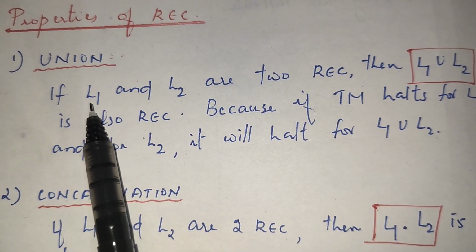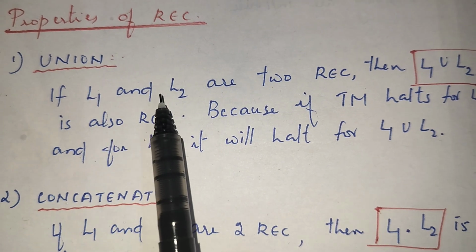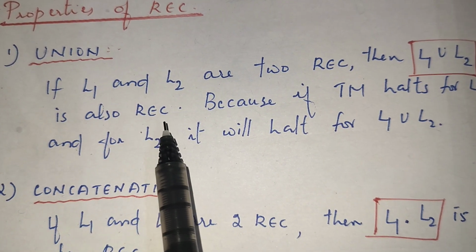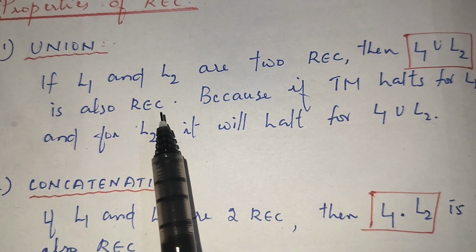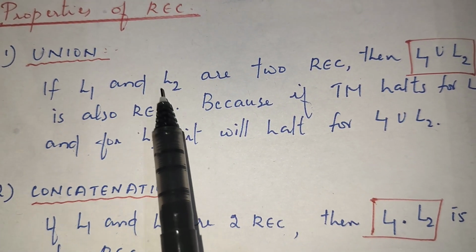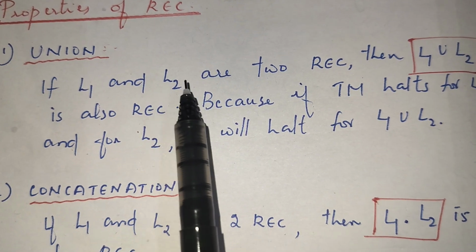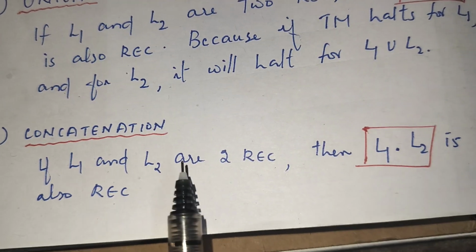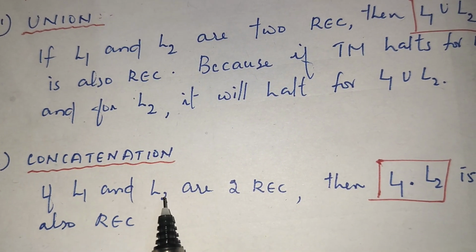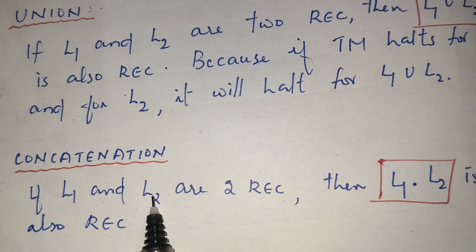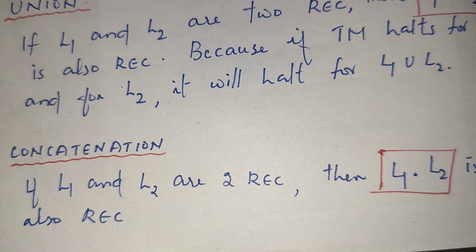If L1 is a recursive language and L2 is a recursive language, then the union of these two languages is also recursive, because if the Turing machine halts for L1 and halts for L2, it will halt for L1 union L2. Concatenation also: if L1 and L2 are recursive, their concatenation is also a recursive language.